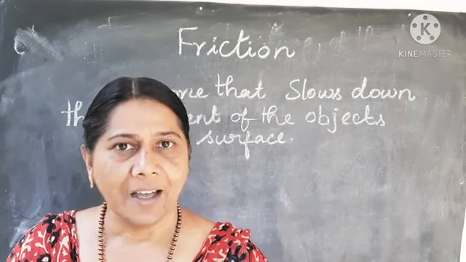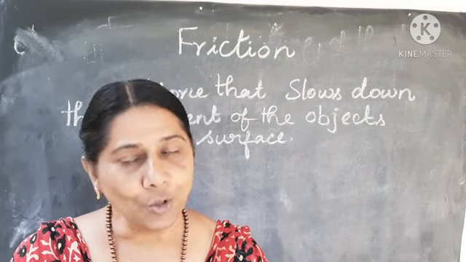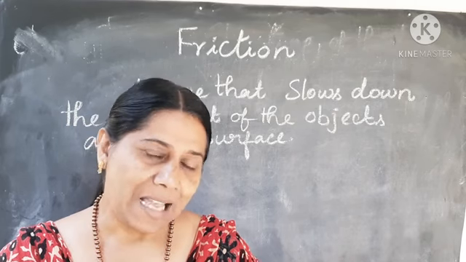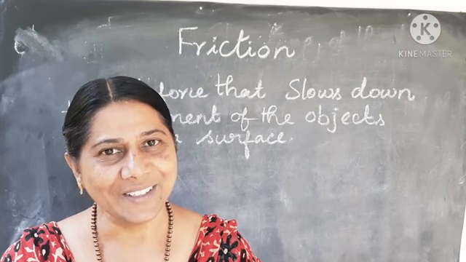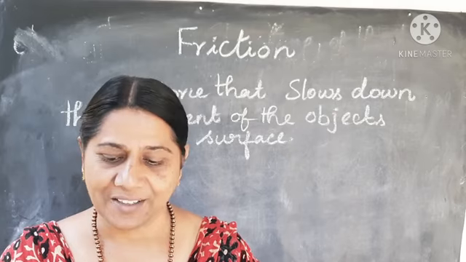Yes. And you could have observed while playing carrom, sometimes you sprinkle talcum powder. Why? Yes, to reduce the force of friction.